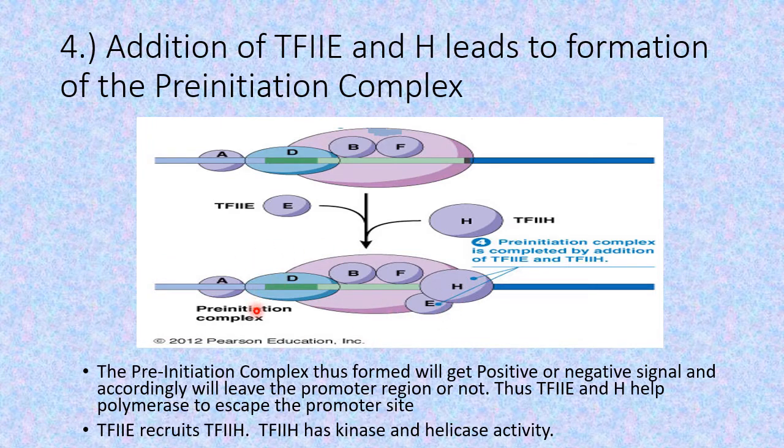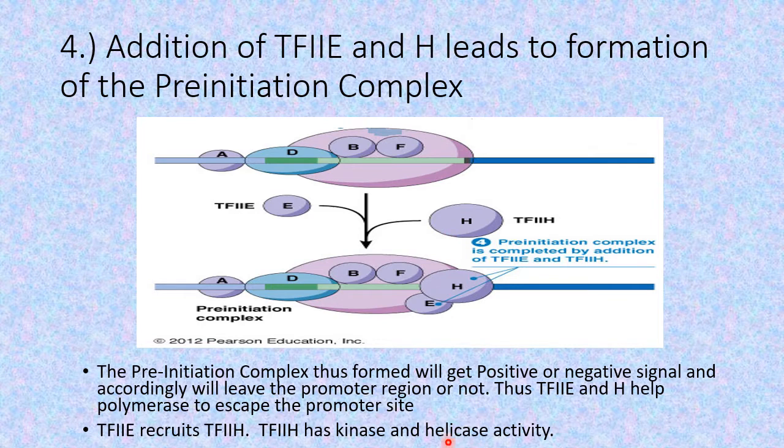Of these two transcription factors, the function of E is to select and bring forward this particular transcription factor II H, and this transcription factor II H has got two major activities.